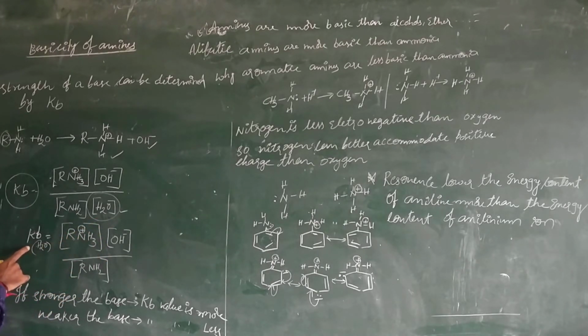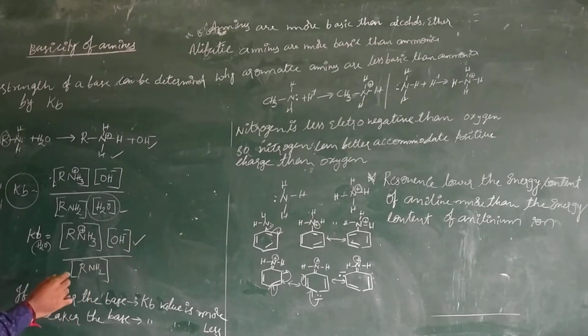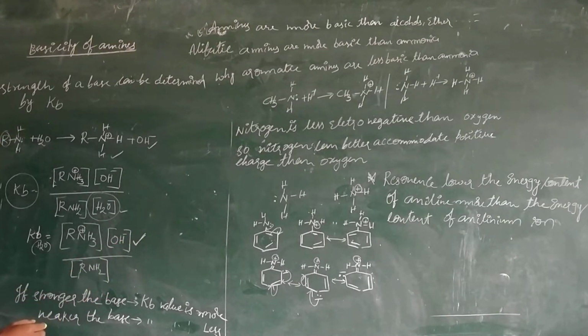Kb is directly proportional to the concentration of amine. Here the base is amine itself, so it is a convenient way to calculate the OH minus to determine the Kb value.